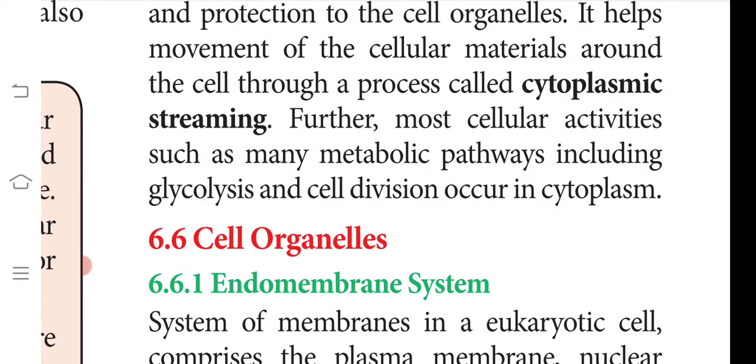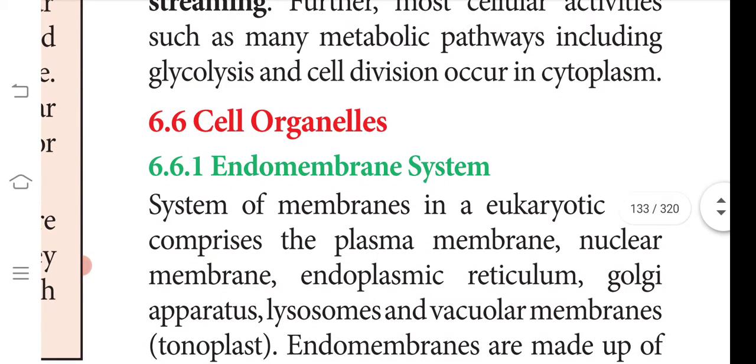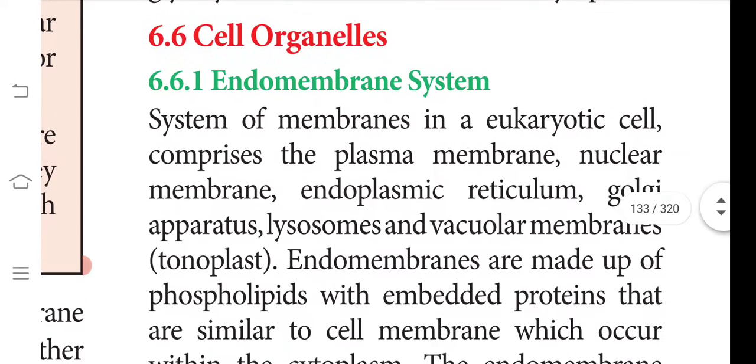So furthermore, it is involved in cell activities such as metabolic pathways including glycolysis. Glycolysis, we will learn the cycle in detail. Cell division, so it is most important. Why is it important? It is important for the growth of the organism. So cell division occurs in the cytoplasm.